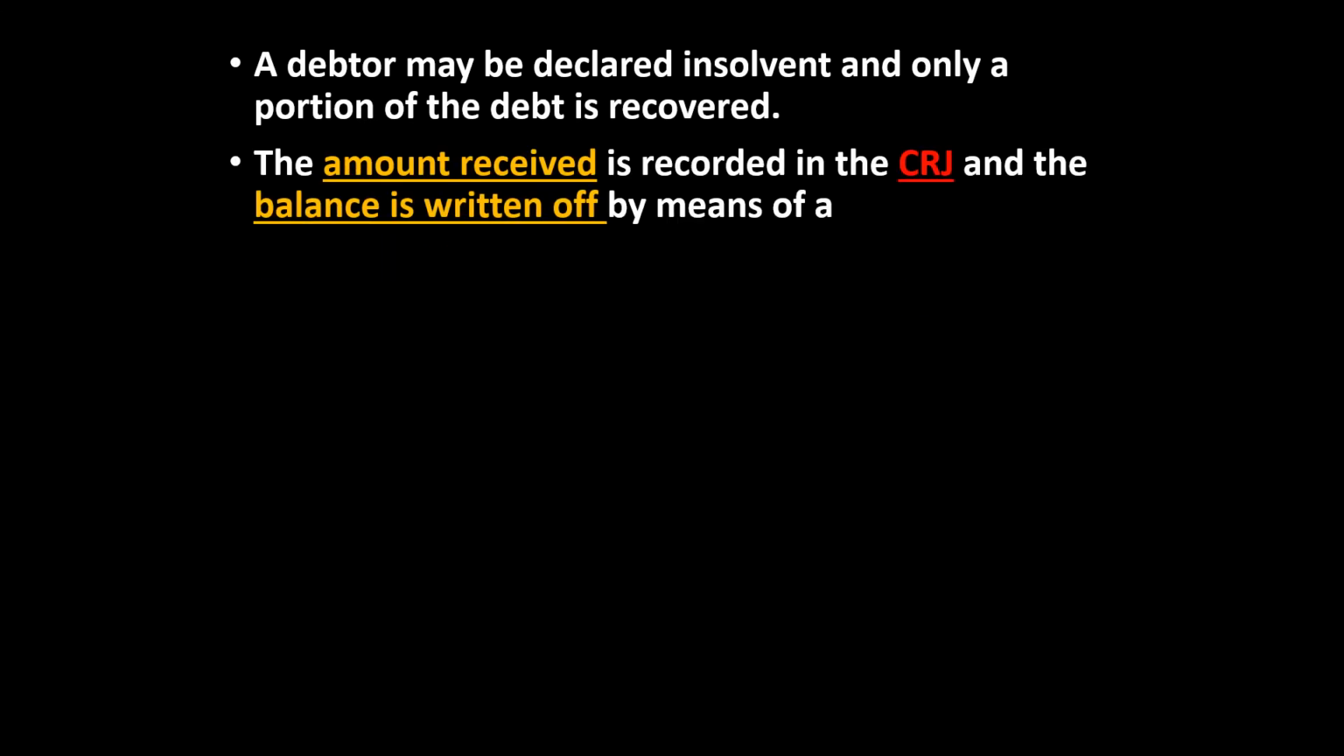Once everything is sold, the amount of assets that they have now in cash has to be split up between their various creditors. So we are only going to receive a portion of the debt that we have recovered, not 100% of it. So the amount that we do receive from this type of debtor will be recorded in the cash receipts journal, and the balance will be written off by means of a general journal entry in the GJ.